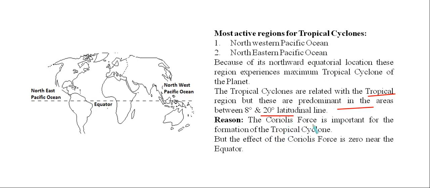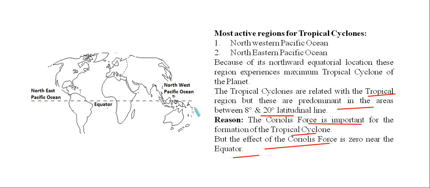Because the Coriolis force is important for the formation of tropical cyclones, but the effect of the Coriolis force is zero near the equator. So here we have the Northwestern and Northeastern Pacific Ocean. They are on the northward side of this equatorial region. They are warm because they are very near to this equatorial land. Despite this warm climatic condition, we have very little Coriolis effect here. Also, you can say at the equator, the Coriolis effect is almost zero.